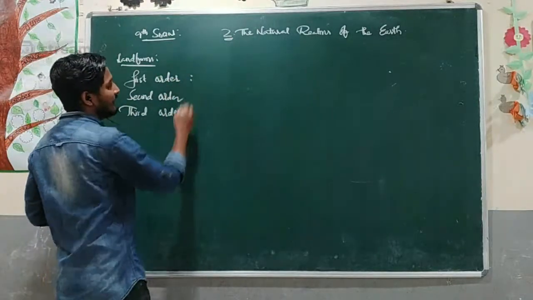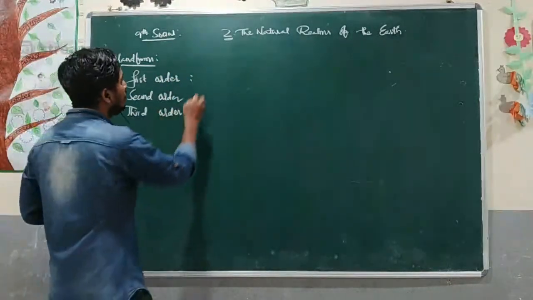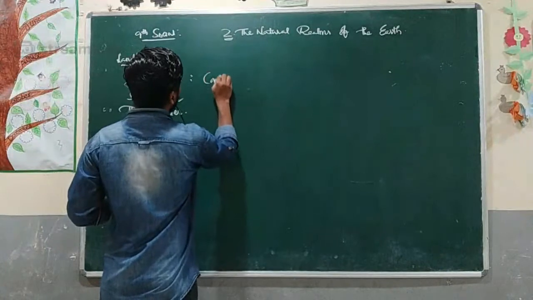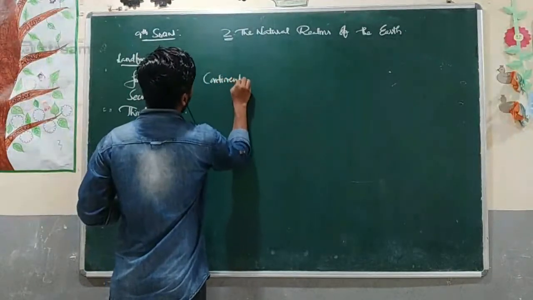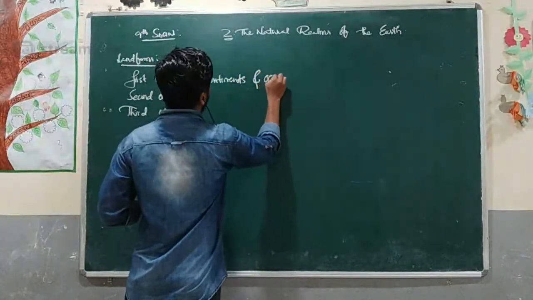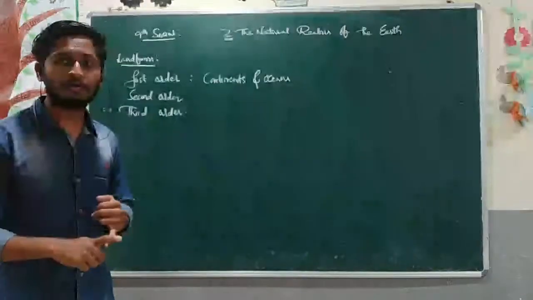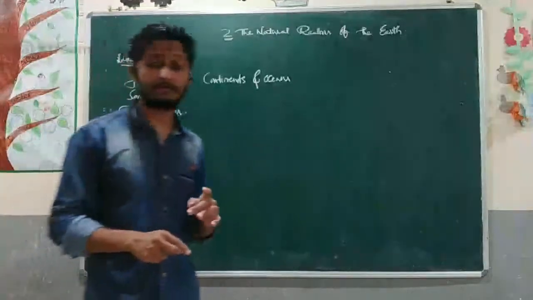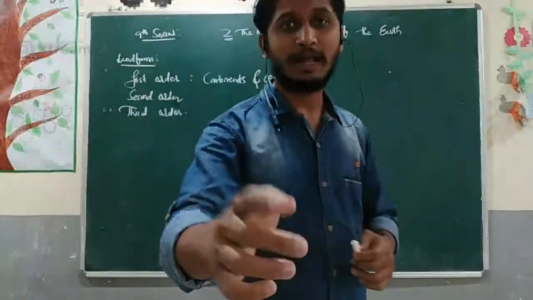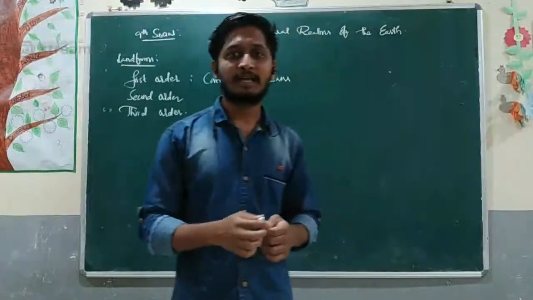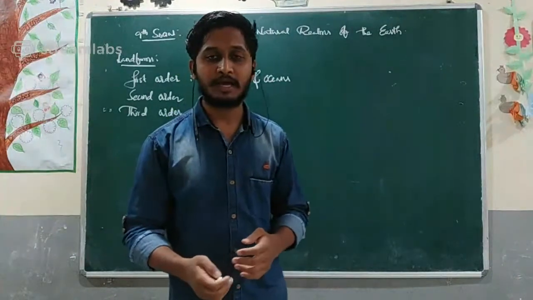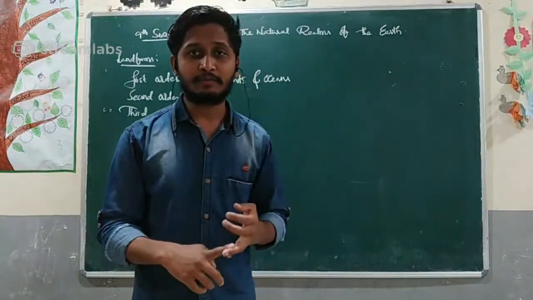The first order landforms are continents and oceans. The primary order landforms are continents and oceans. And second order landforms.